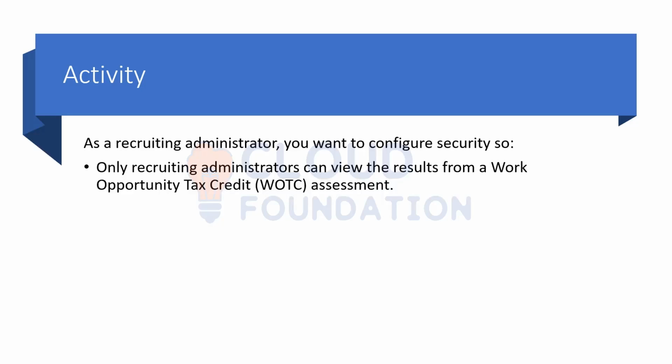In order to create a segmented security, we have to give a segment, and segments are created on the basis of test categories. So first we have to define a test category, and it would be WOTC eligibility. We can give this name, okay? So first we'll create the category, then we'll create this particular test assessment, and after that we will attach the category to this test.